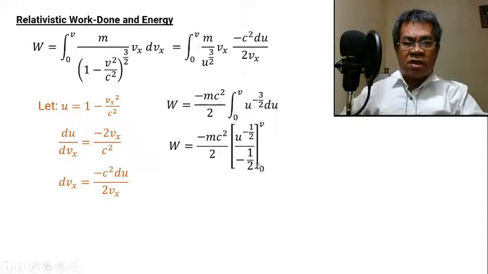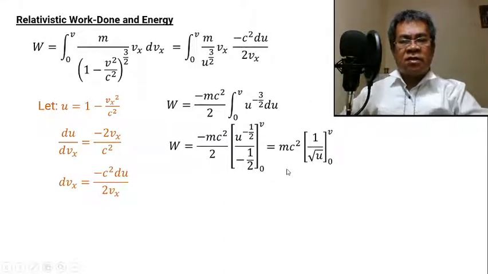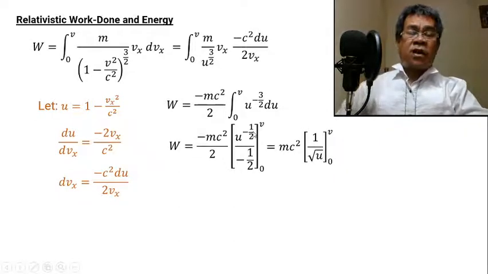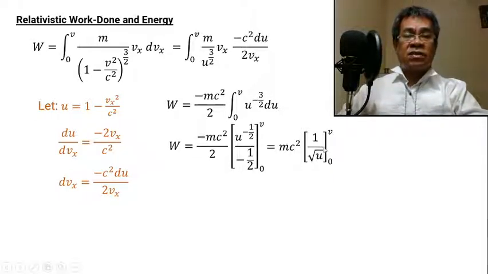These 2 will be cancelled out. So therefore, this is the result: mc squared times 1 over the square root of u. Why? Because, take note, this is negative exponent; when you put it down in the denominator, this becomes plus. The fractional exponent of 1/2 is the same as the square root of u. So this is now the result.